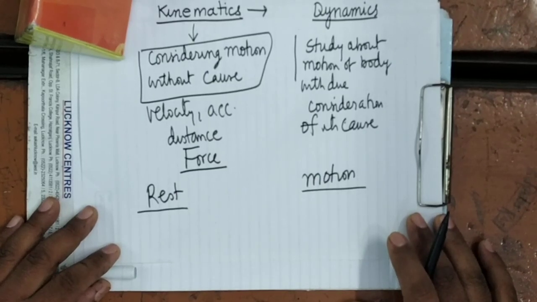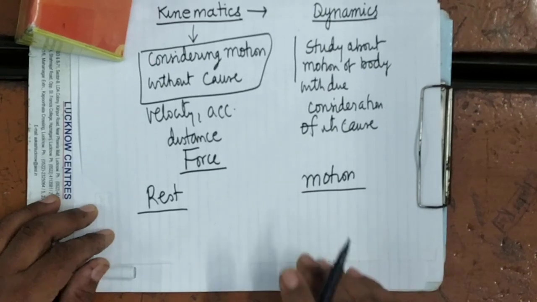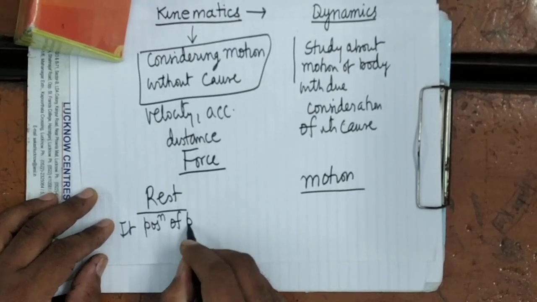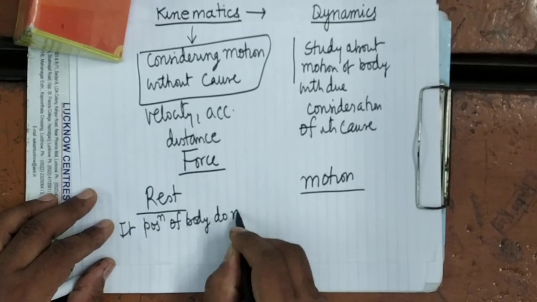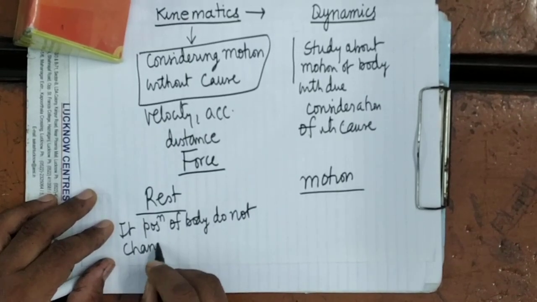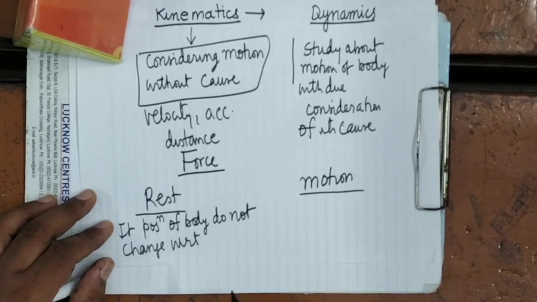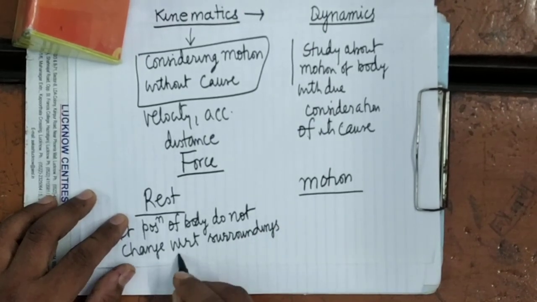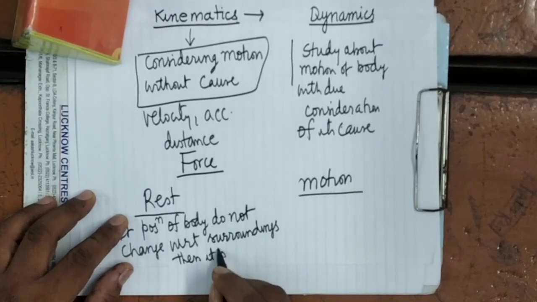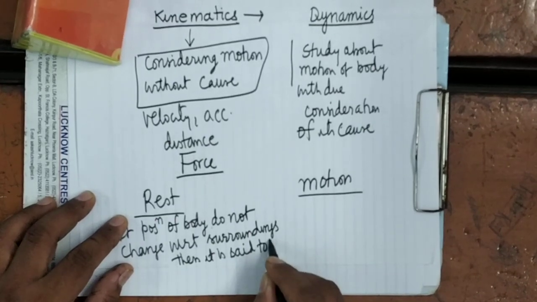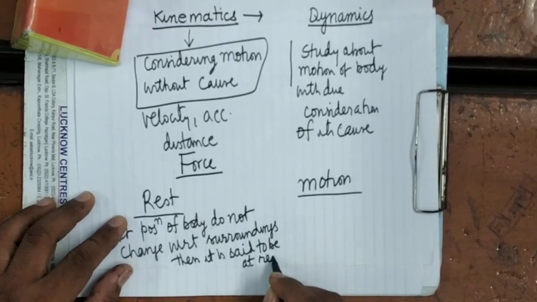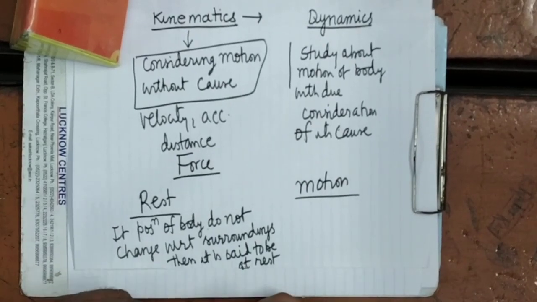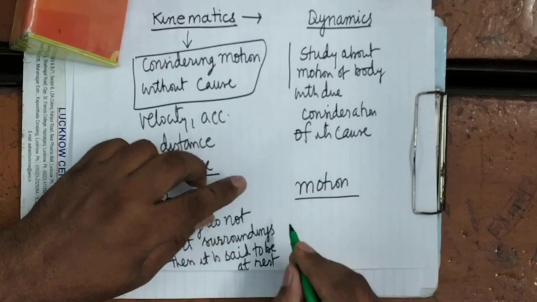If the position of the body does not change with respect to, WRT means with respect to, surroundings, then it is said to be at rest.